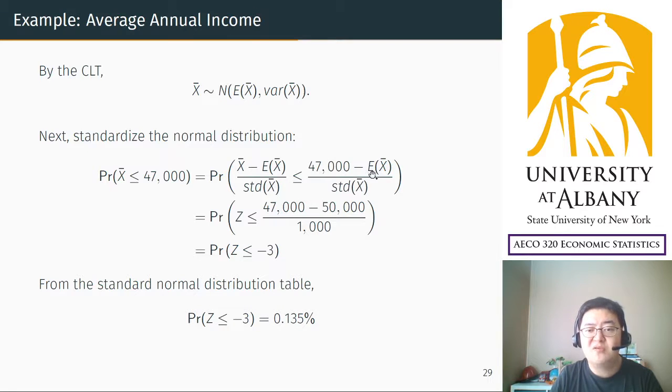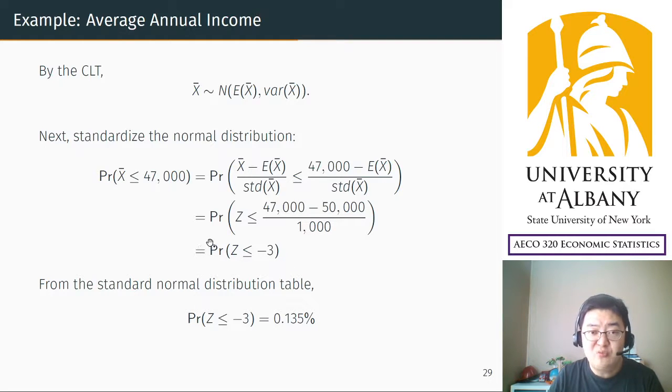And plug in the numbers. We know these: 50,000 and 1,000. And if you calculate them, it's minus 3. So the probability that the economist's result is smaller than 47,000 equals the probability that a standard normal distribution is smaller than minus 3.